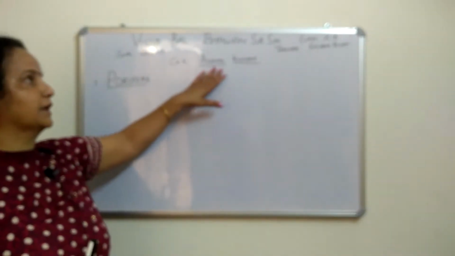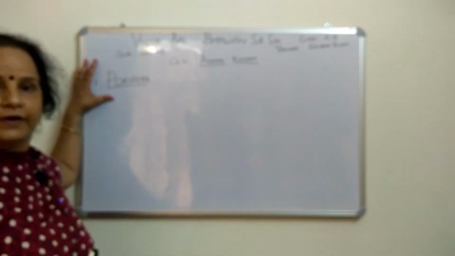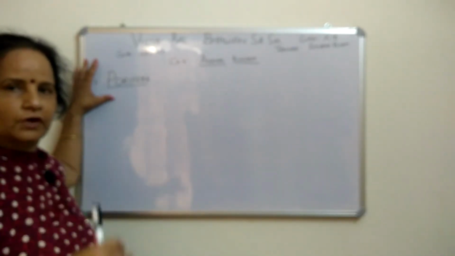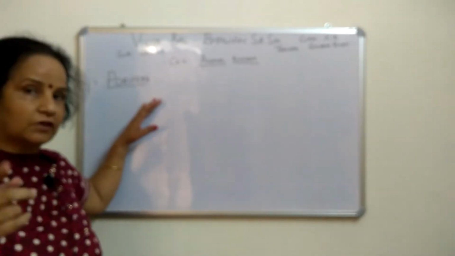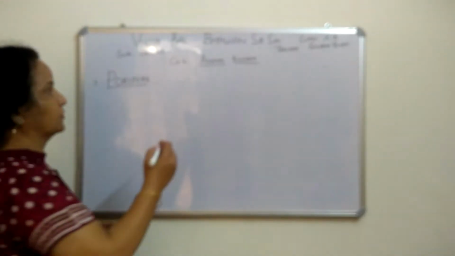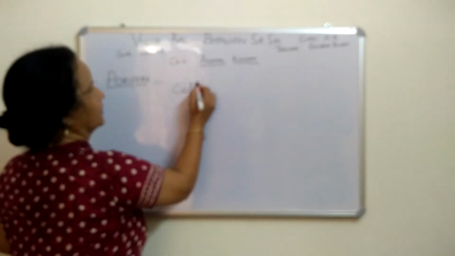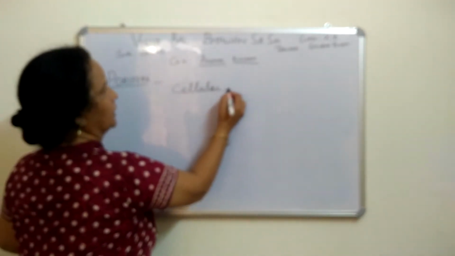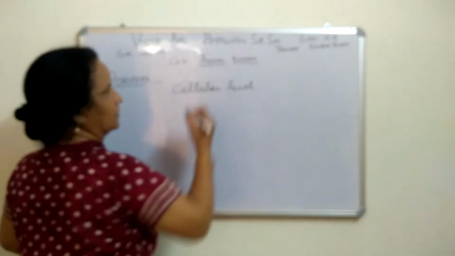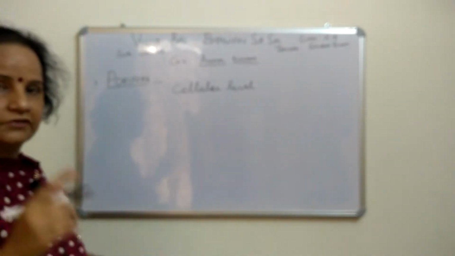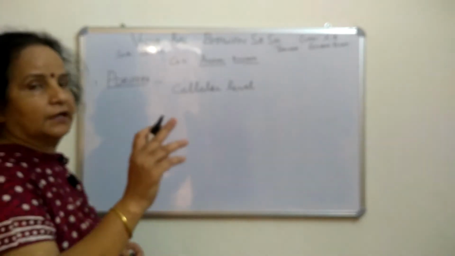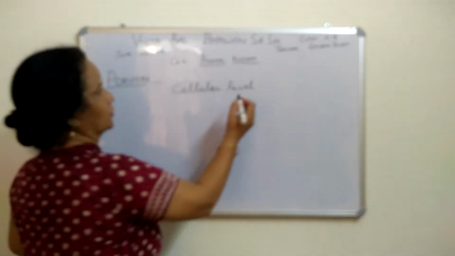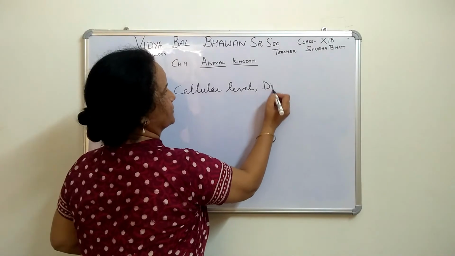In the same way, in the animal kingdom, first we are taking Porifera, the first simplest organism. When we think of levels of organization, it has the cellular level. When we talk about germ layers, only diploblastic, two layers, ectoderm and endoderm.